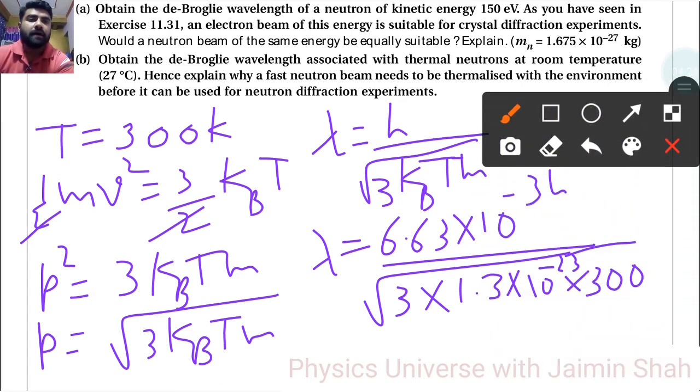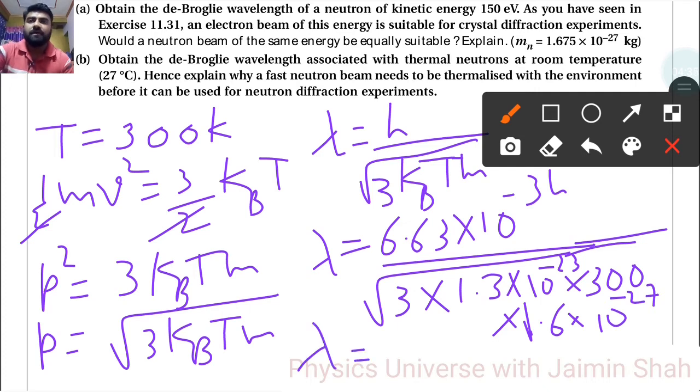Now again neutrons are there, so into 1.6 into 10 raised to minus 27. So 3 into 1.3 into 300 into 1.6, that is 1872, right? Under root of that, that is 43.26.